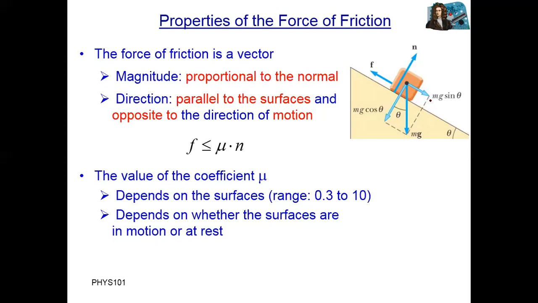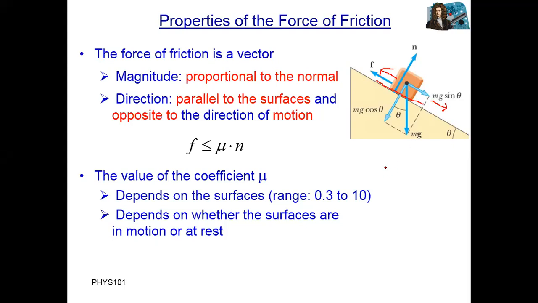So, for example, if the body is moving in this direction, the friction force will always be in the opposite direction to the motion. And this opposing friction force will be parallel to the surface, making zero angle with the surface.